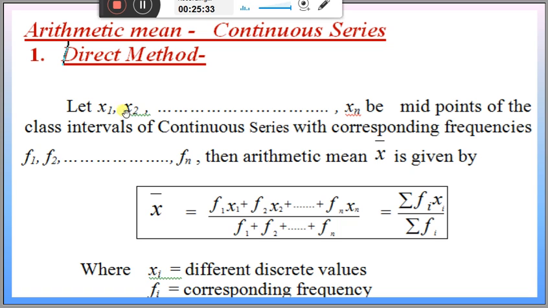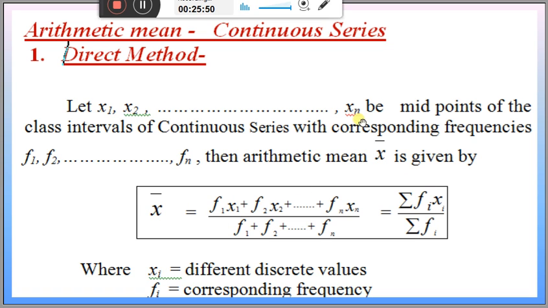What is direct method? Let x1, x2, xn be the midpoints of the class intervals of the continuous series with corresponding frequencies f1, f2 up to fn. Then arithmetic mean x bar can be calculated by this formula. This formula is same as the discrete series formula.